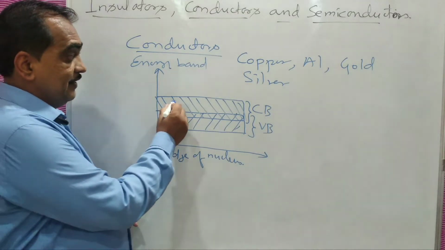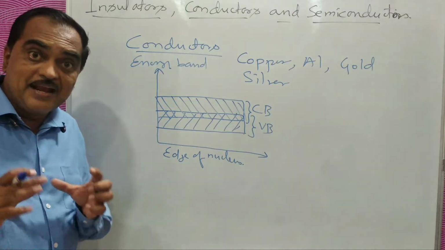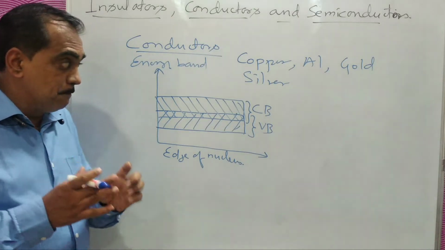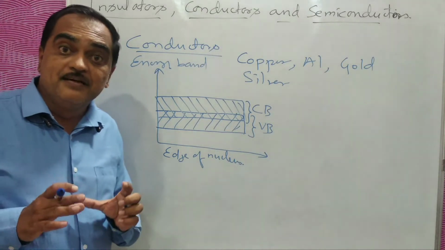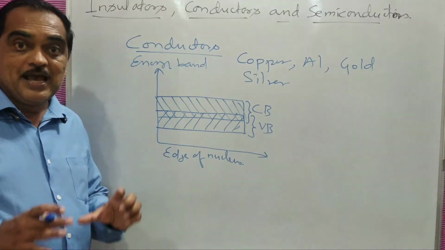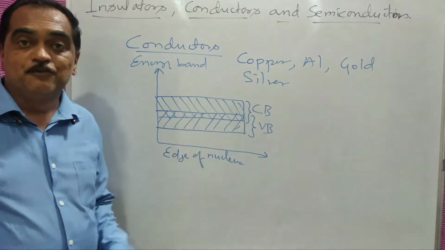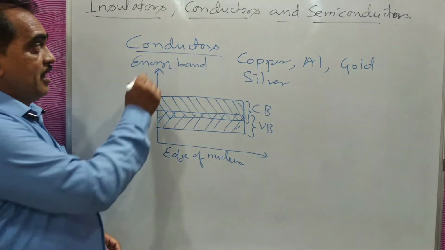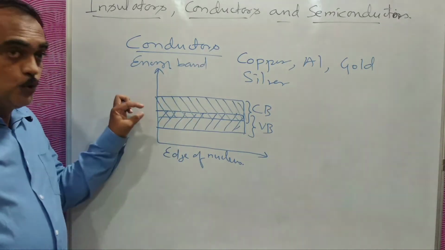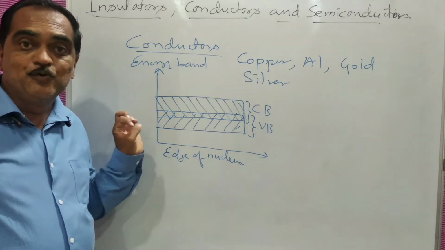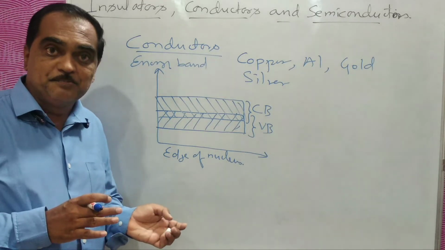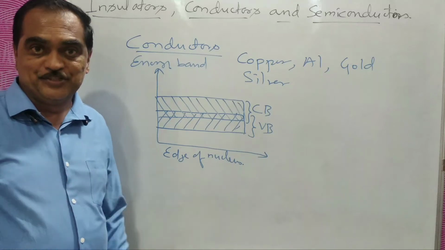Those are there in the conduction band, and there are many of them. So there are many electrons available in the conduction band, and because of this, current can easily flow in this type of substance. So these are called conductors. There is no forbidden energy gap between the valence band and the conduction band. They overlap each other.